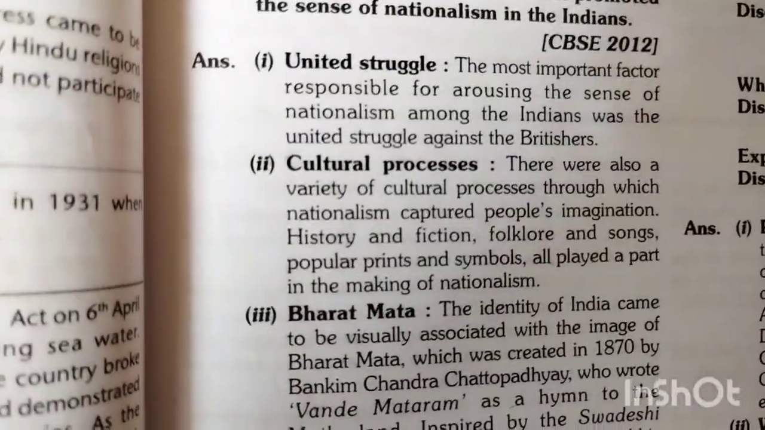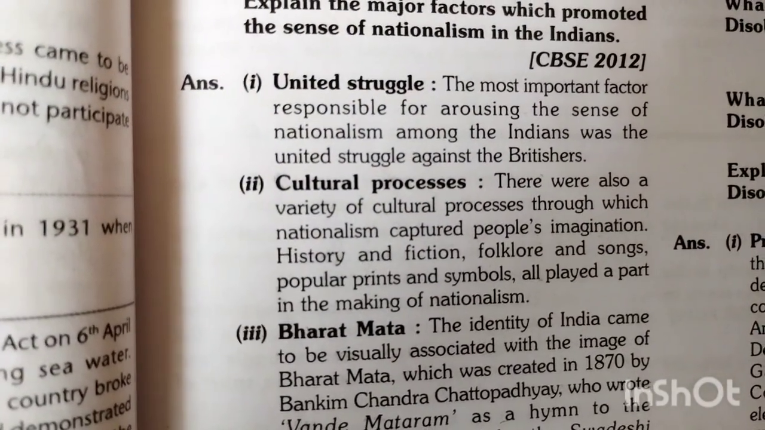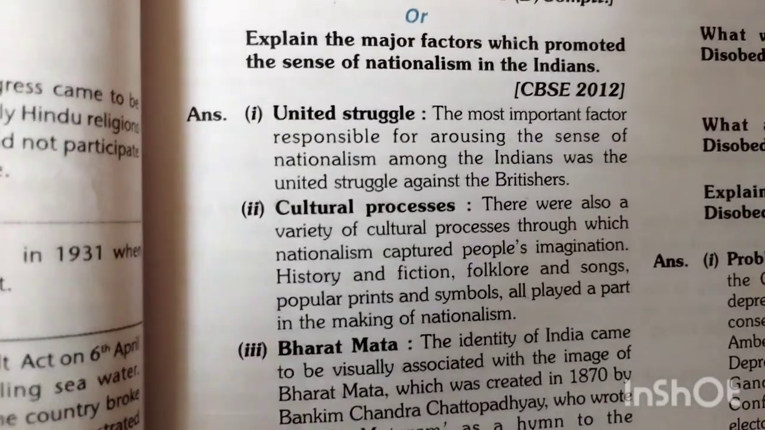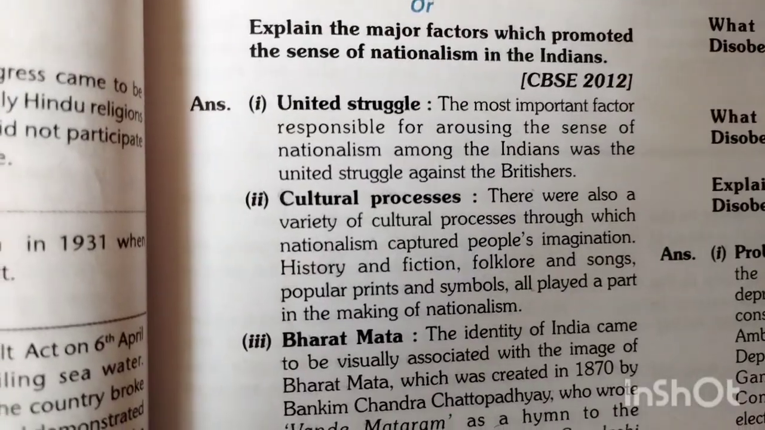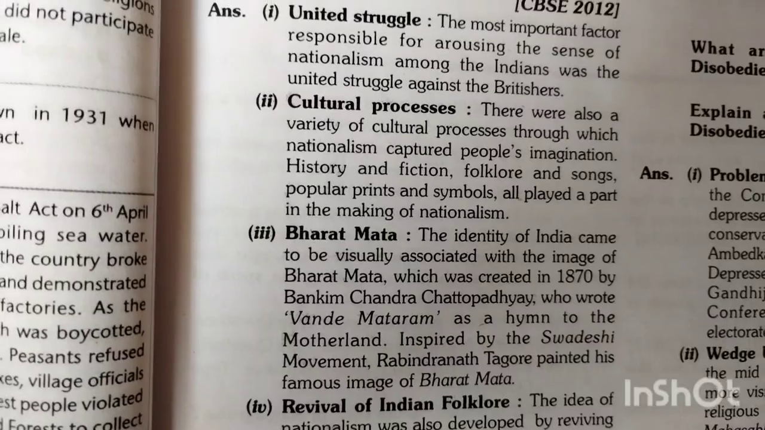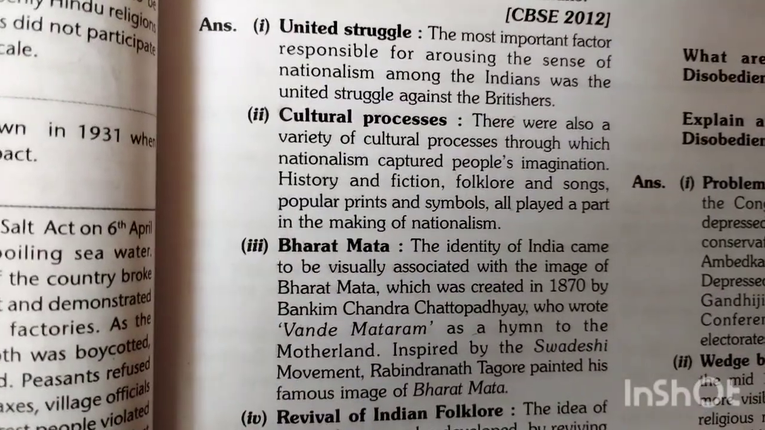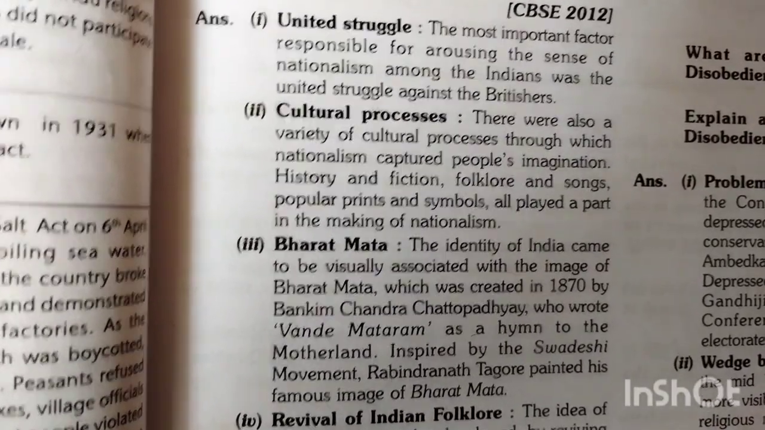Second thing is cultural processes. There were also a variety of cultural processes through which nationalism captured people's imagination. History and fiction, folklore and songs, popular prints and symbols all played a part in the making of nationalism. Third is Bharat Mata. The identity of India came to be visually associated with the image of Bharat Mata, which was created in 1817 by Bankim Chandra Chattopadhyay, who wrote Vande Mataram as a hymn to the motherland.